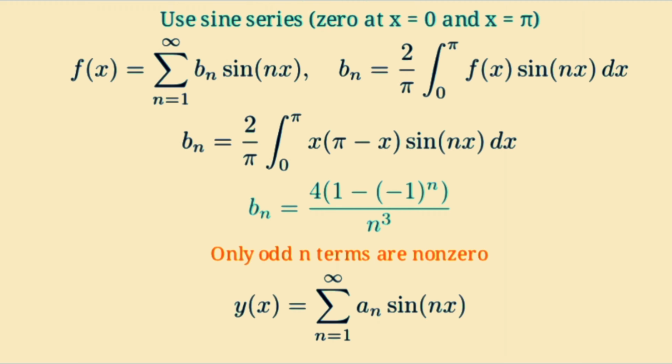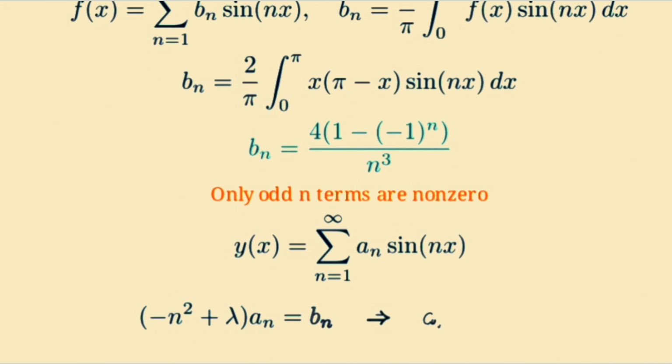We substitute into the differential equation and use orthogonality to get a clean relation for each coefficient. Differentiate term by term. y double prime is the sum of negative n squared a sub n sine nx. Substituting into the equation gives negative n squared a sub n plus lambda a sub n equals b sub n for each n. So a sub n equals b sub n divided by lambda minus n squared.